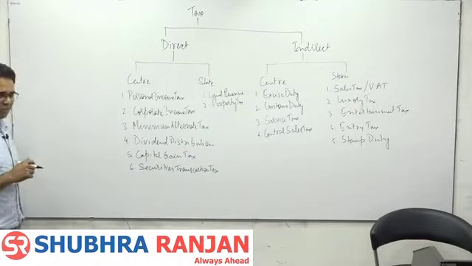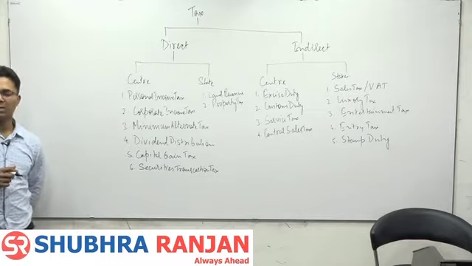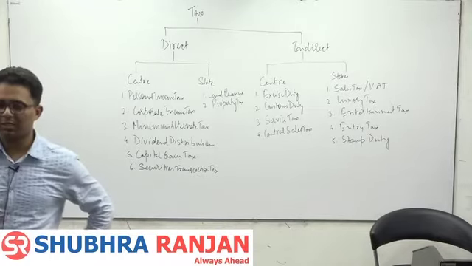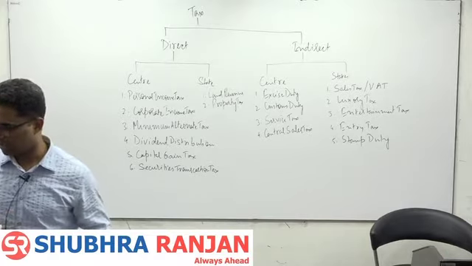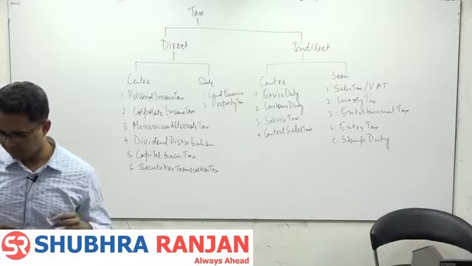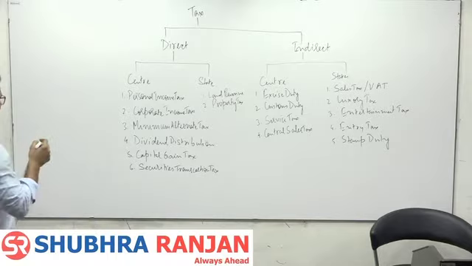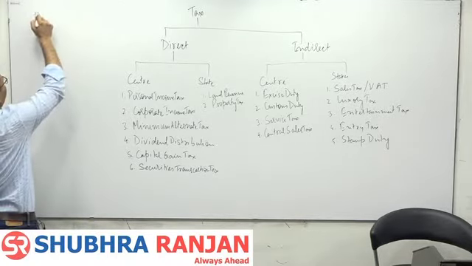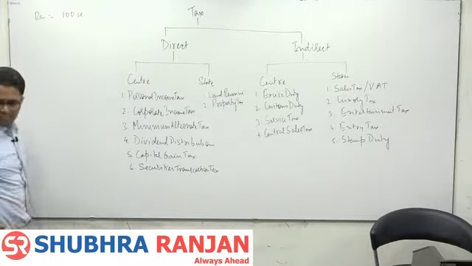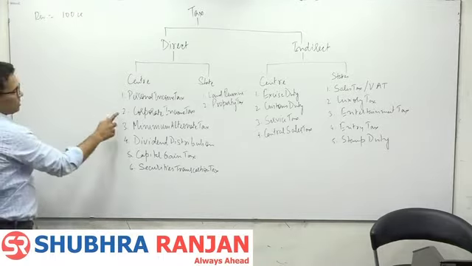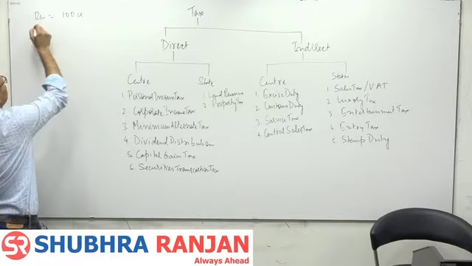Personal income tax we have already understood, है ना? Now in case of personal income tax, government gives exemptions. In the same way, for corporate income tax also government gives certain exemptions. Now suppose revenue of a company is 100 crore. ठीक है? We are discussing this one, corporate income tax.